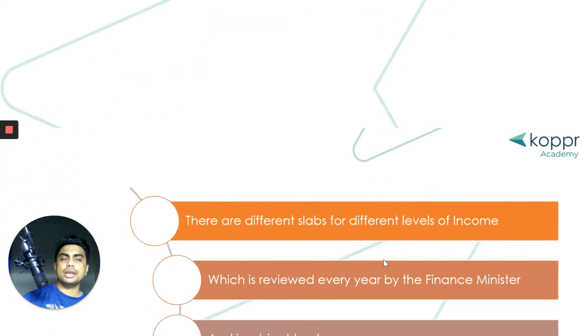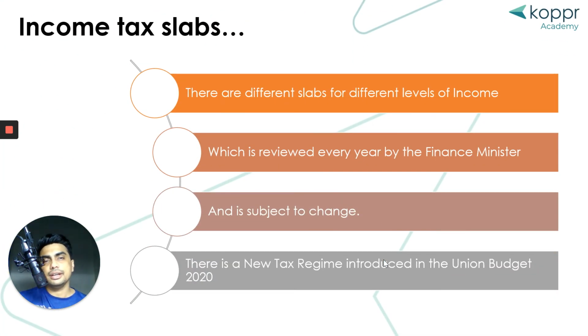Just to summarize, there are different slabs available for different levels of income, and these tax slabs are reviewed every year by the finance minister. They are subject to change, like they changed in 2020, where a new tax regime was announced in the union budget. And you get to choose whether you want to stick to the old tax slab or the new tax slab.